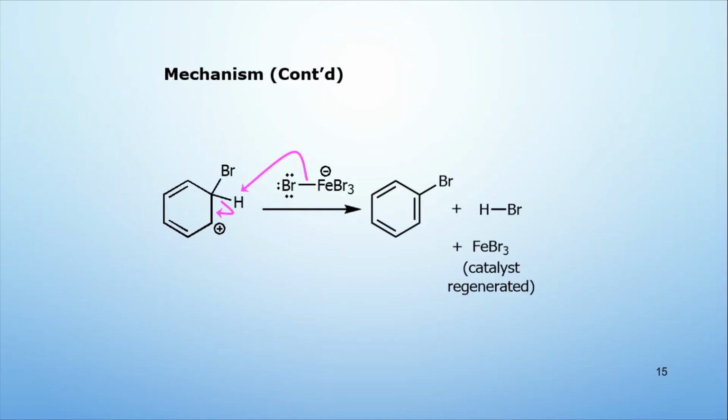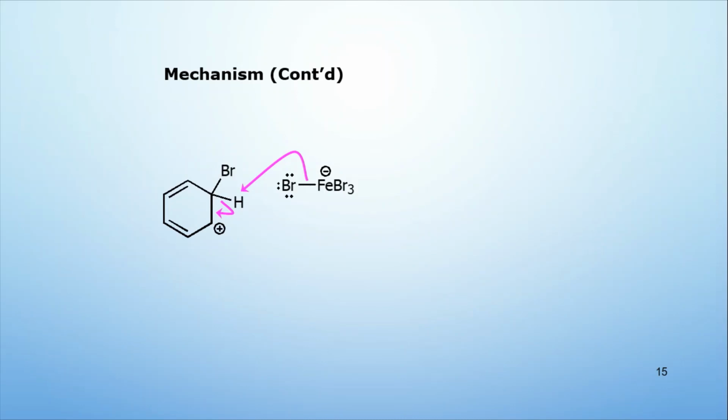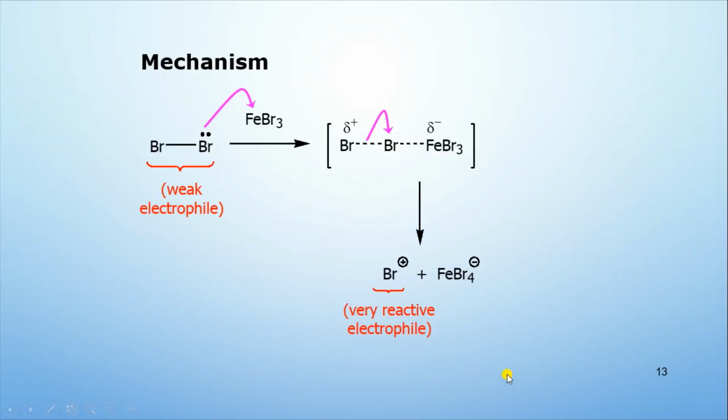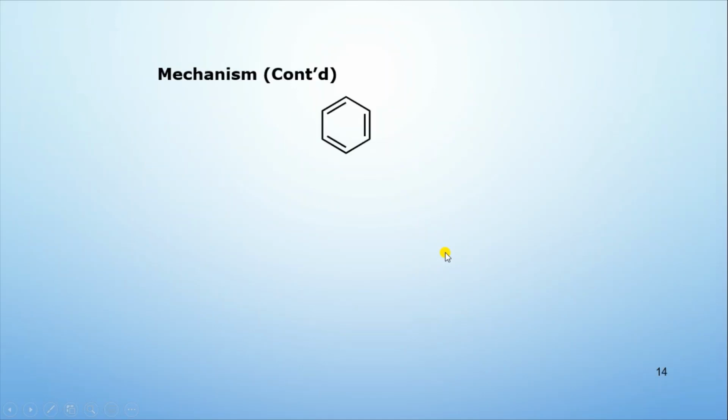So one of the bromines from there is abstracting a proton from this intermediate, and we have the regeneration of the double bond, and so the aromaticity. So there is a regain of aromaticity.